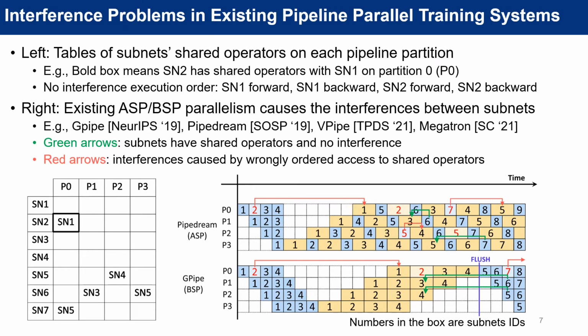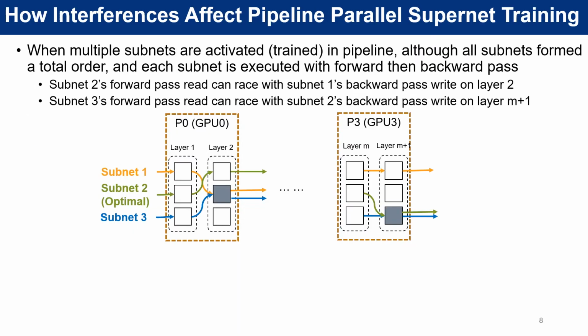In the right figure, arrows mean that in a correctly ordered training, a higher order subnet's forward pass should read the shared operators after they are written by a lower ordered subnet's backward pass. The green arrows mean such dependencies are followed, while the red arrows mean such dependencies are violated. Note that the left table is actually maintained by NASPipe, and no existing systems are aware of these dependencies. For more details about the interference problem, please refer to our paper.